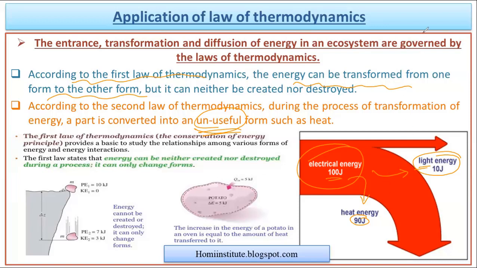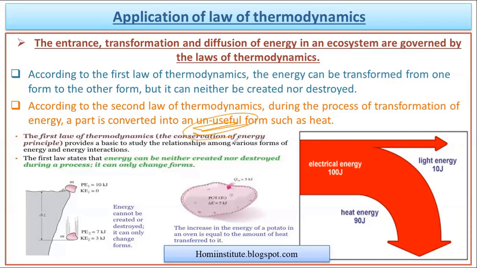In the same way, there are numerous examples where, when one form of energy is converting to some other form of energy, some unuseful form of energy is also present, and mostly it is in the form of heat energy. For example, while you are riding your bicycle, the friction force which acts between the wheel and the road leads to heat energy. That is also one example where you can observe that while the conversion of energy is going on, heat energy is produced.